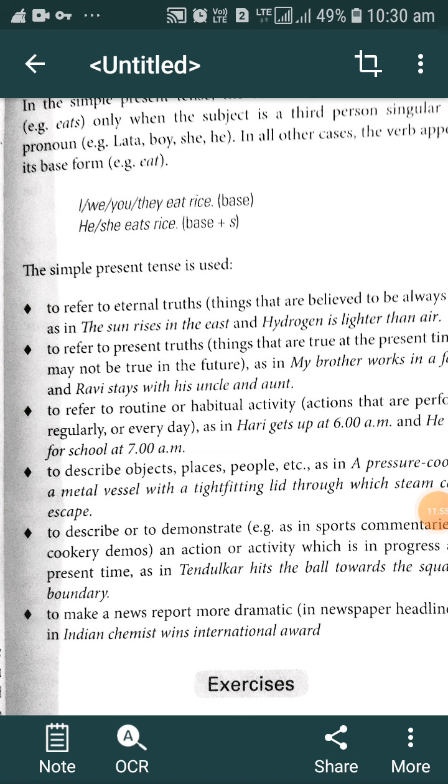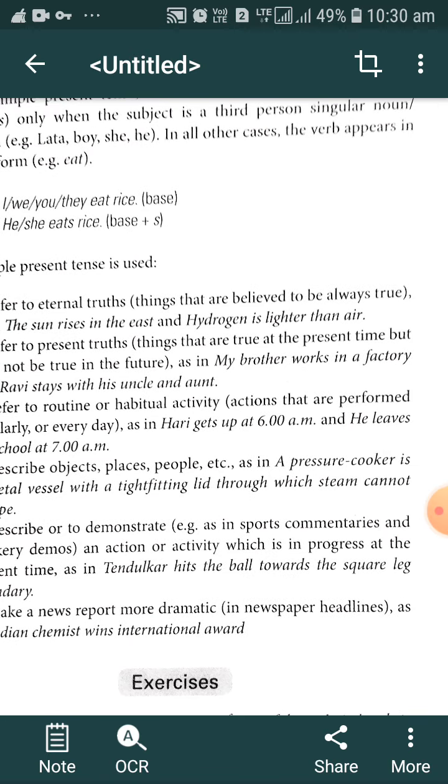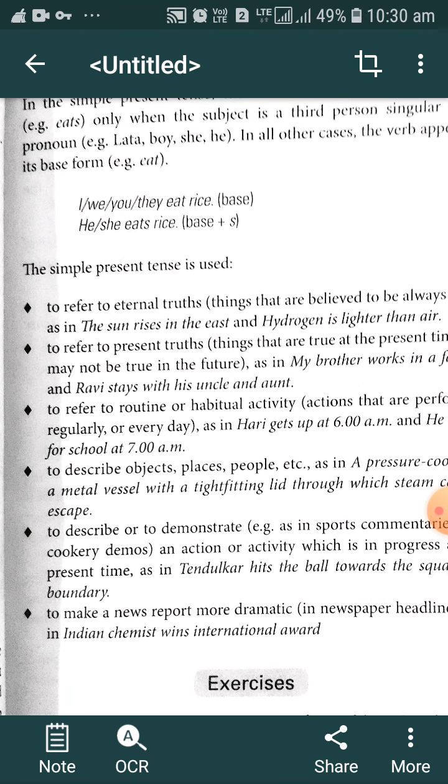When we use the simple present tense to refer to eternal truth, things that are believed to be always true, it means that particular truth, that particular thing was present in the past, is present in the present, and will be present in the future, in all three tenses. If that particular thing is always true, that is called eternal truth.